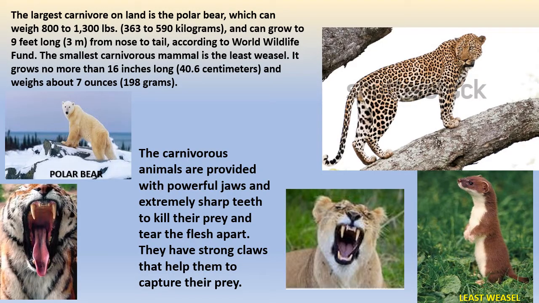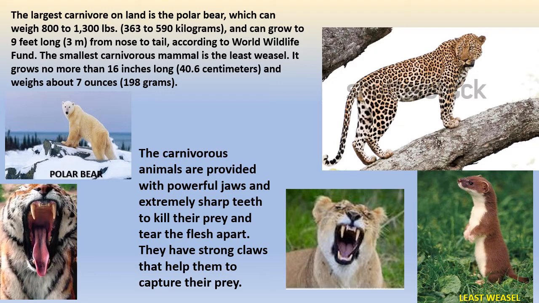Do you know that the largest carnivore on land is the polar bear? They can grow to 9 feet long. The smallest carnivorous mammal is the least weasel. You can see the picture on the right side corner. It grows no more than 16 inches long. It will be very small.